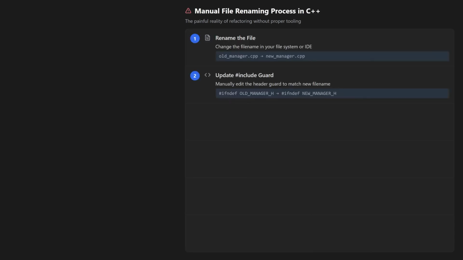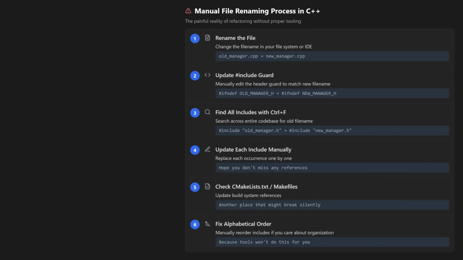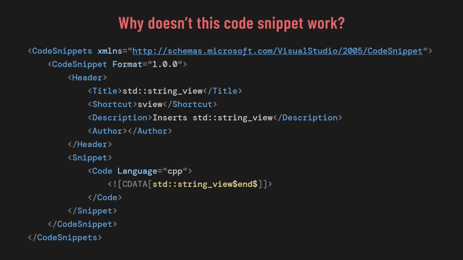Number 8. There aren't many features for refactoring. If you rename a file name, you have to manually update the include guard, and then you have to use the clunky Ctrl+F to find all the places where it's included to update the name. And if you care about things like alphabetical order, you have to do that yourself too. The refactoring features that do exist are very limited and unreliable. Number 9. Code snippets in Visual Studio are broken. Given the verbosity of C++, I'd really like to have working code snippets, but half my snippets keep breaking. I don't know what's going on, but I just gave up on using them.